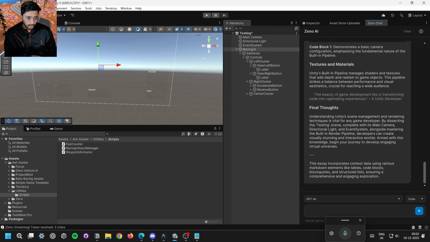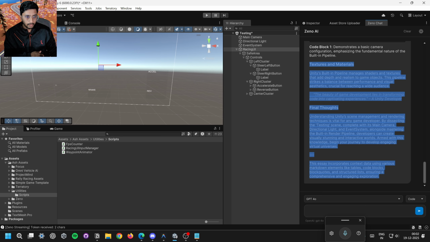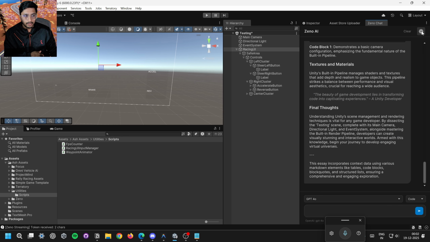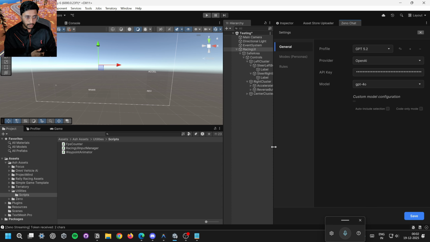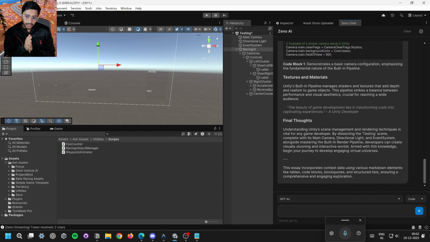I don't know if it is going to be useful or not, or Unity might make it a better tool, but I think it's always a good idea to have our own tool, and we can run our local model. If someone doesn't want to share their sensitive data with Unity, then they can use a local model and run it on their PC. There are a couple of ideas I have right now.